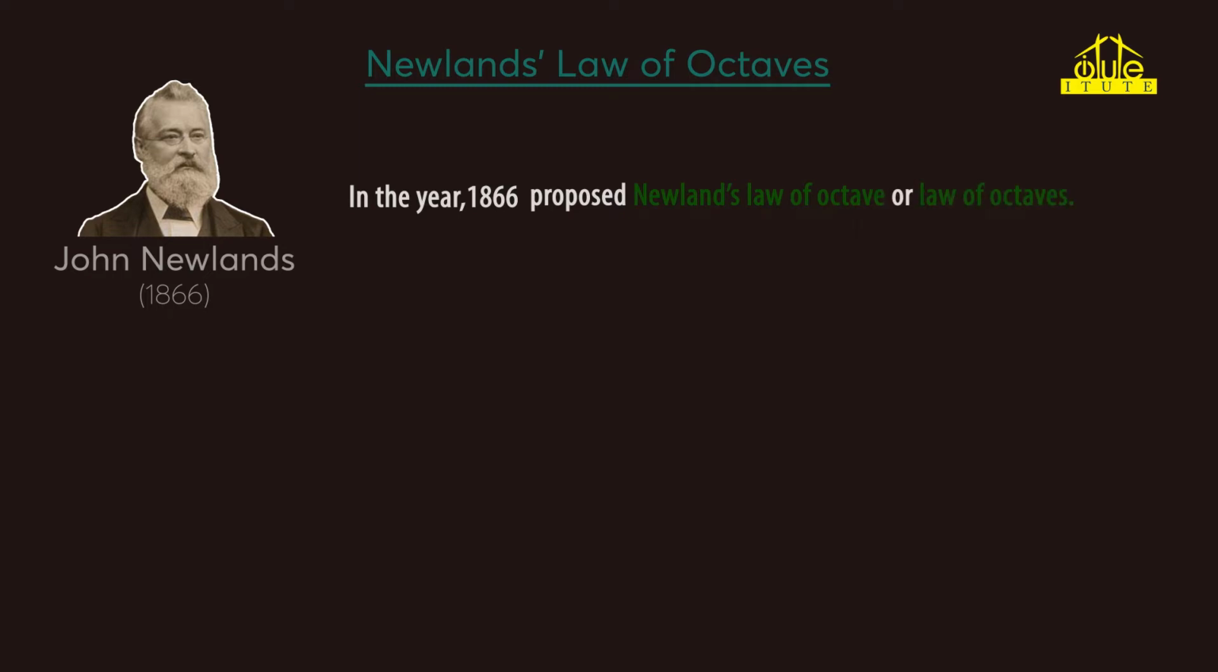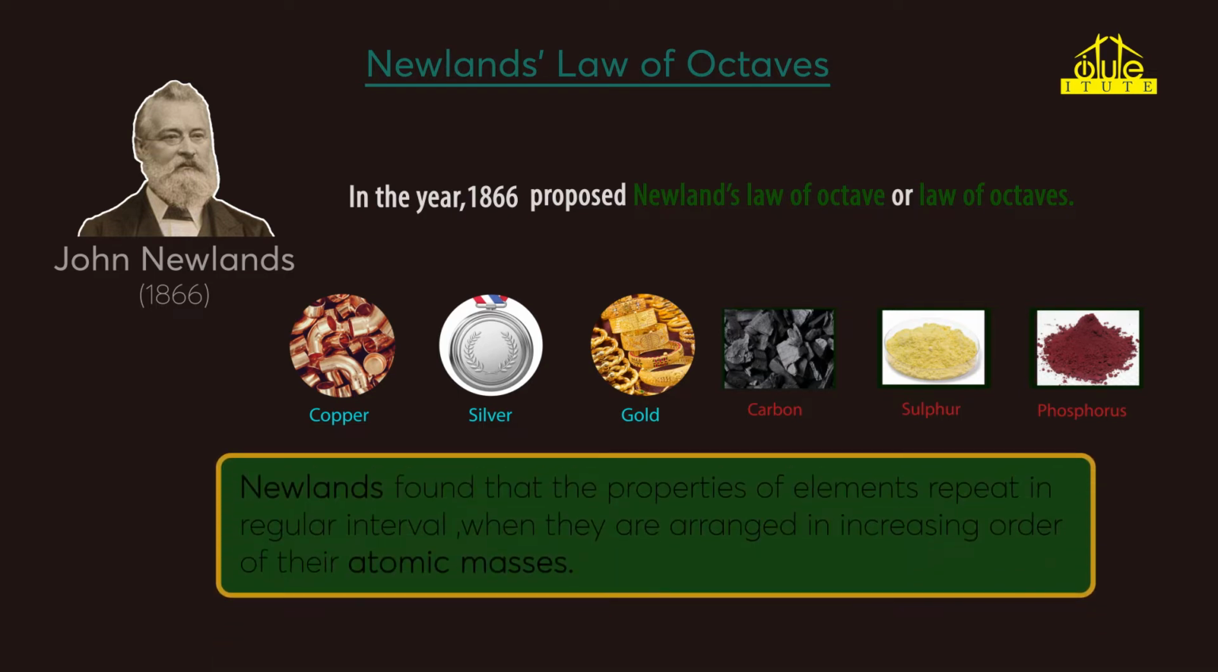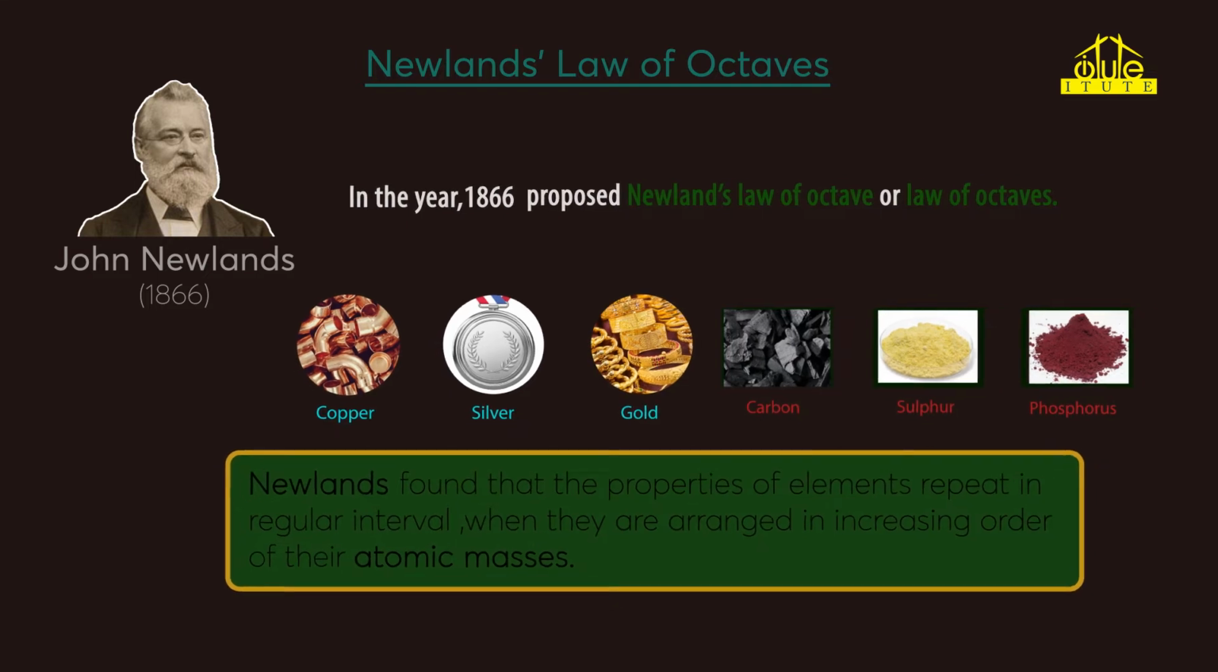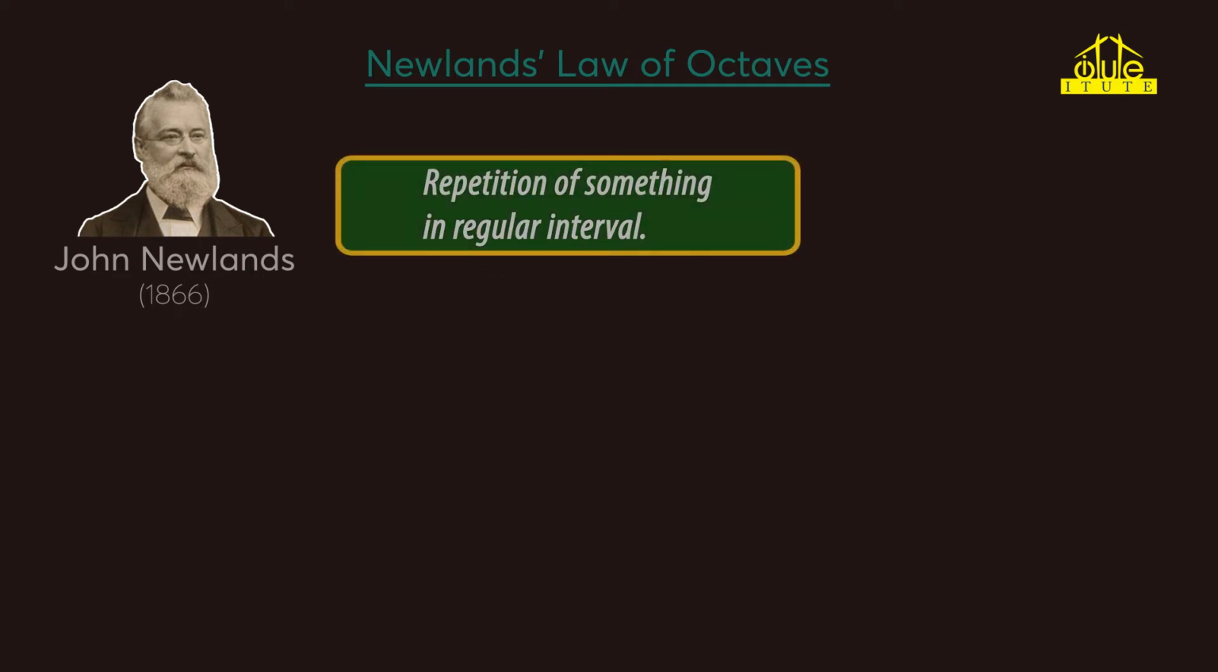When he studied the properties of elements very closely, he found an interesting pattern. Astonishingly, he found that the properties of elements repeat at regular intervals when they are arranged in increasing order of their atomic masses. Well, if something repeats at regular intervals, then we say that there is a periodicity.